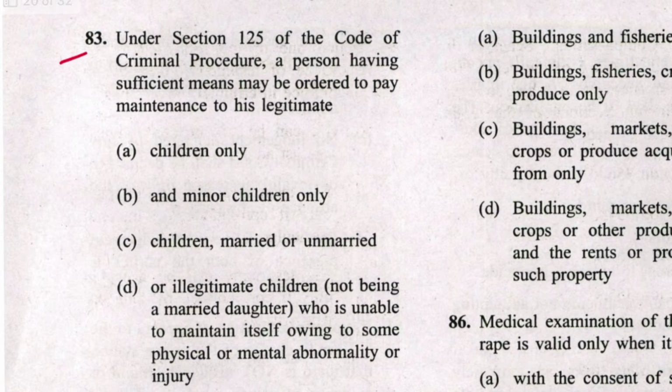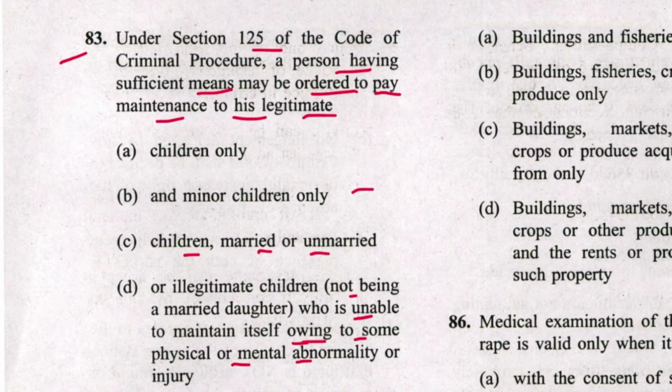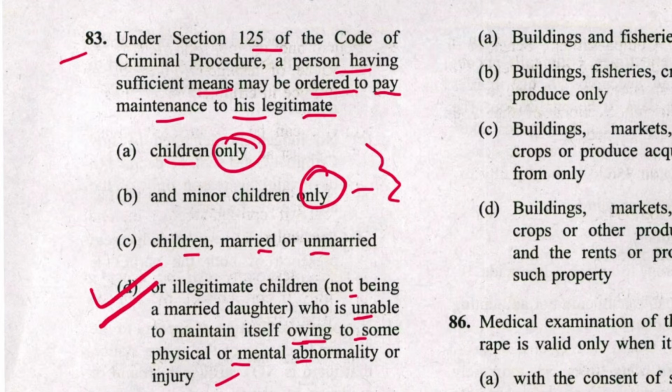Next, 83. Under section 125 CrPC, a person having sufficient means may be ordered to pay maintenance to his legitimate children only if minor children only, children married or unmarried, no, or legitimate children not being a married daughter who is unable to maintain herself owing to some physical or mental abnormality. Children is correct, but it is mentioned only. So that's why these are not correct. D is the answer.